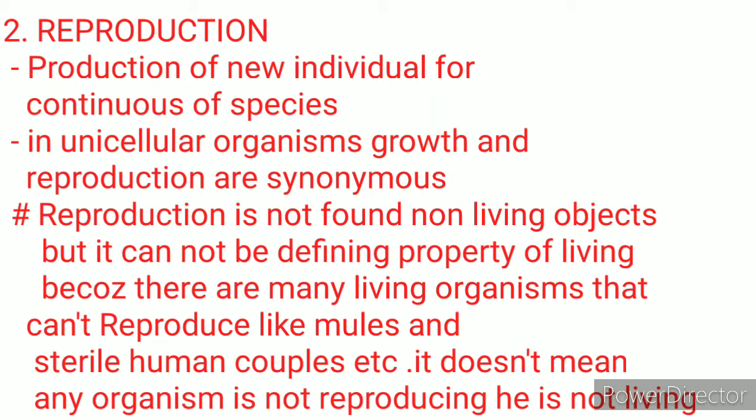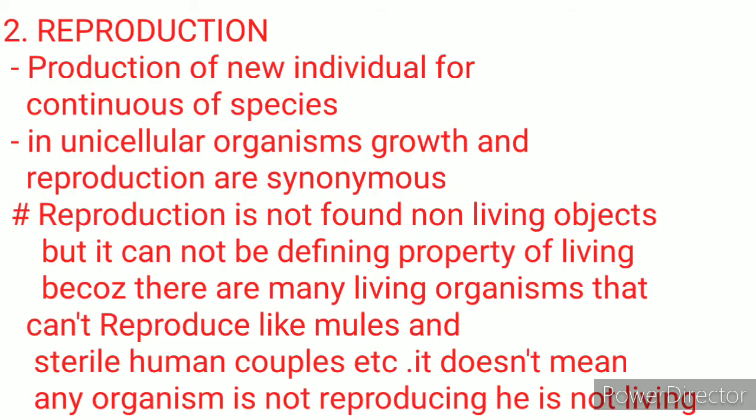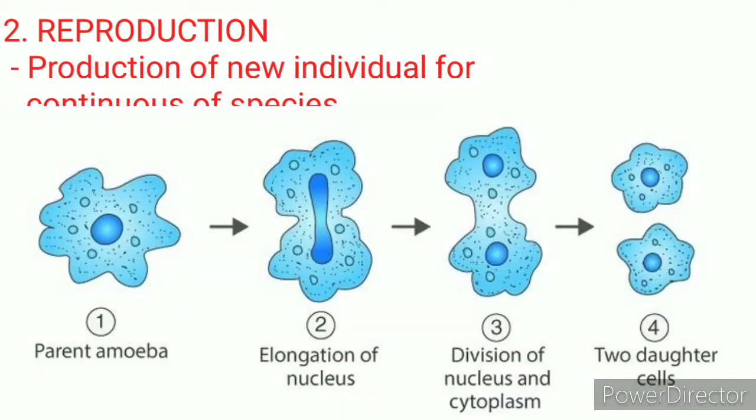So, factor number 2, reproduction. Reproduction is the production of new individuals for continuation of the species. In unicellular organisms, growth and reproduction are synonyms. As you can see in this picture, an amoeba, as it grows, divides into two daughter cells, so growth and reproduction happen at the same time.